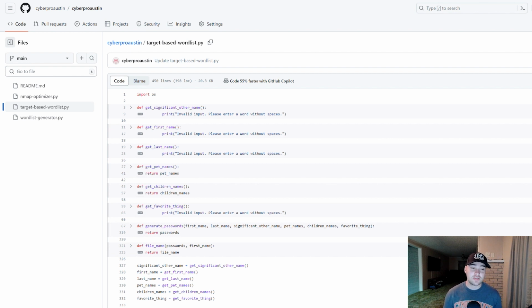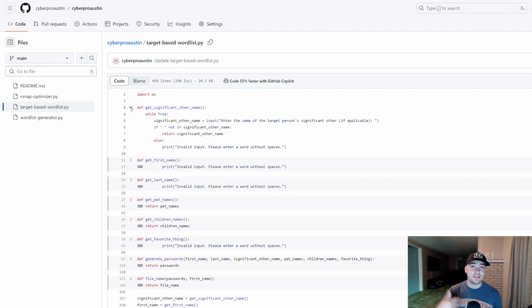Essentially, I have multiple functions here at the beginning that validate the input, so you can't skip, or put in an invalid input that has a space in it, because generally a password is not going to allow a space.